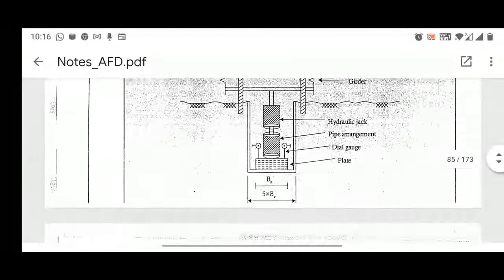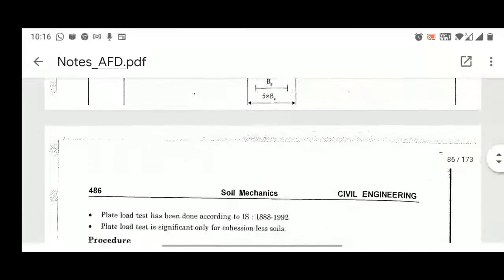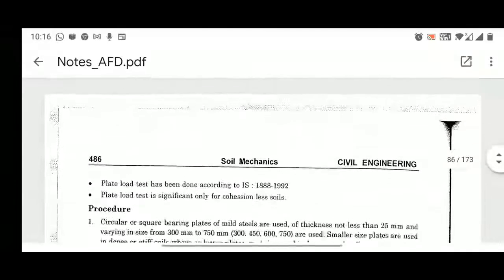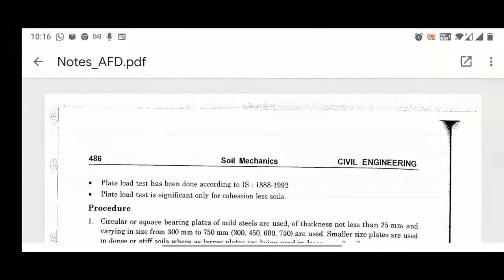Now, how much width of the plate you have to consider, it is written wrongly, I think. Something will be foundation also, that BF. I think 5 times the width of plate will be considered as the width of foundation. Now, the plate test has been done according to Indian Standard 1888 of 1992.